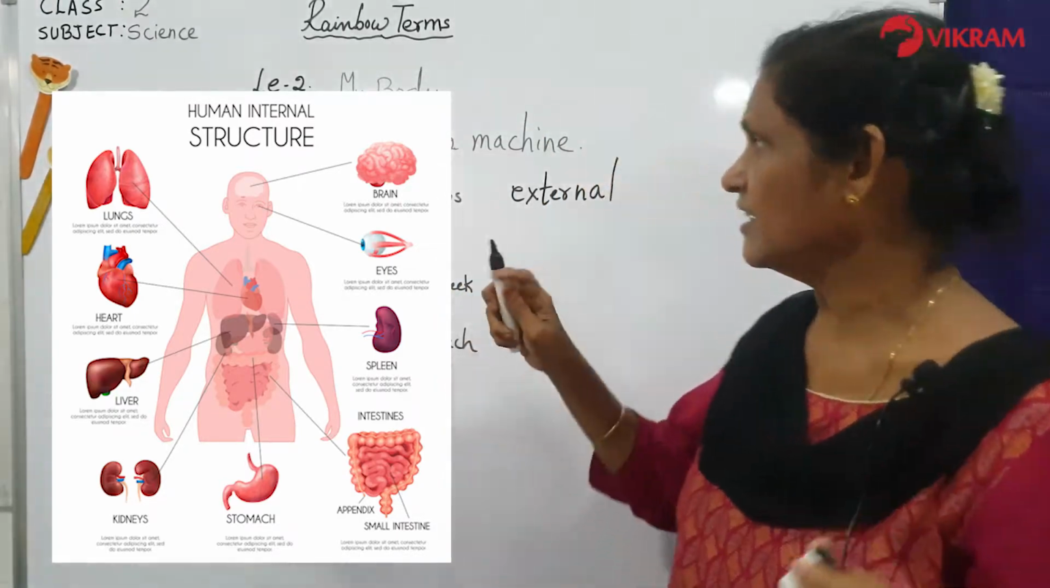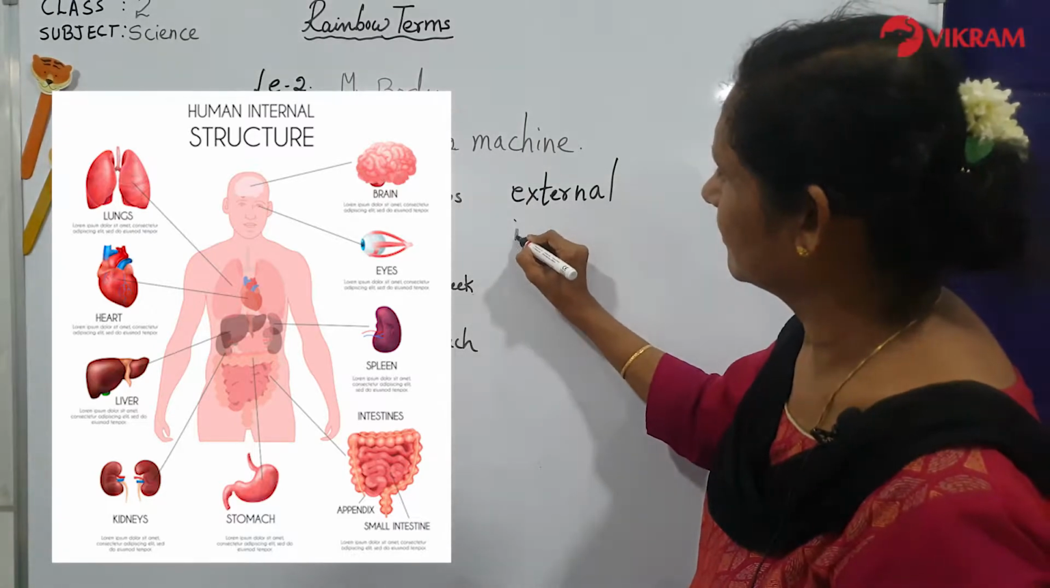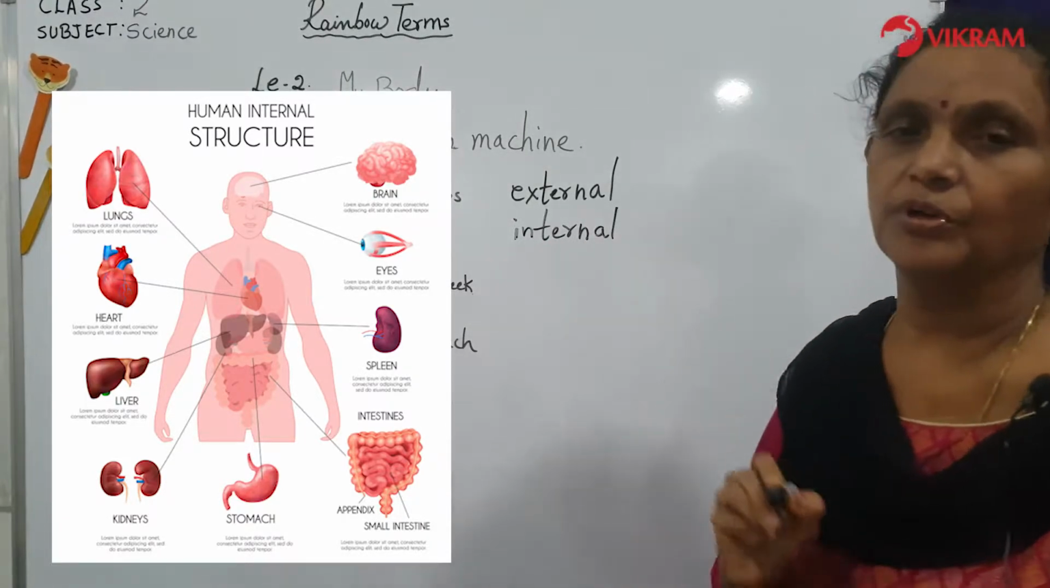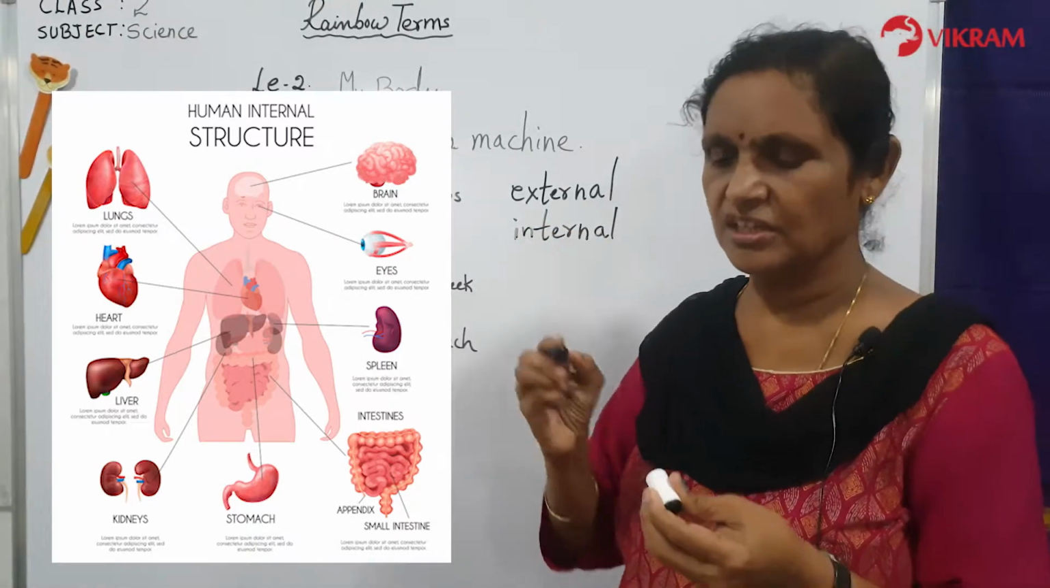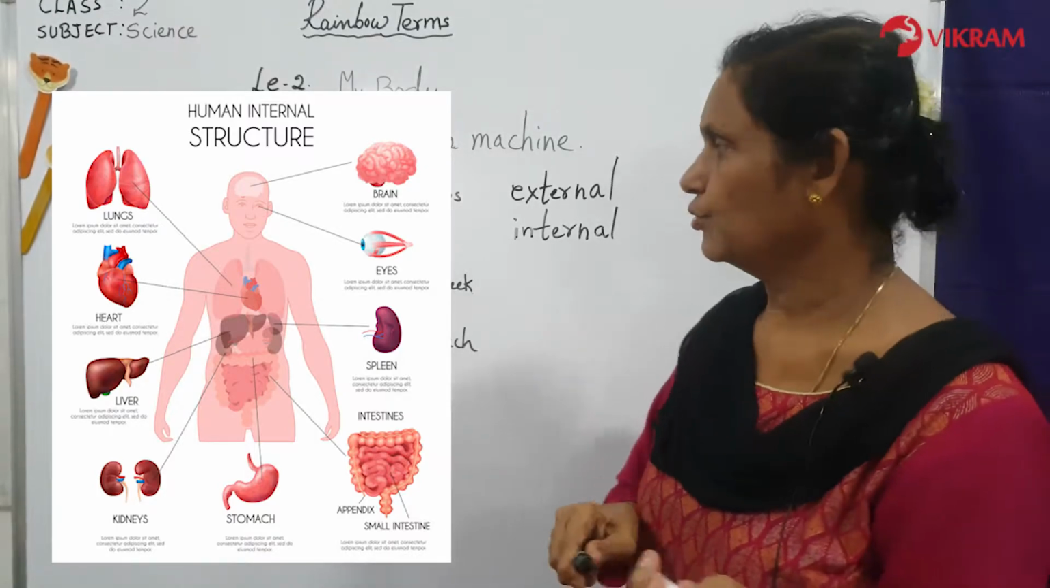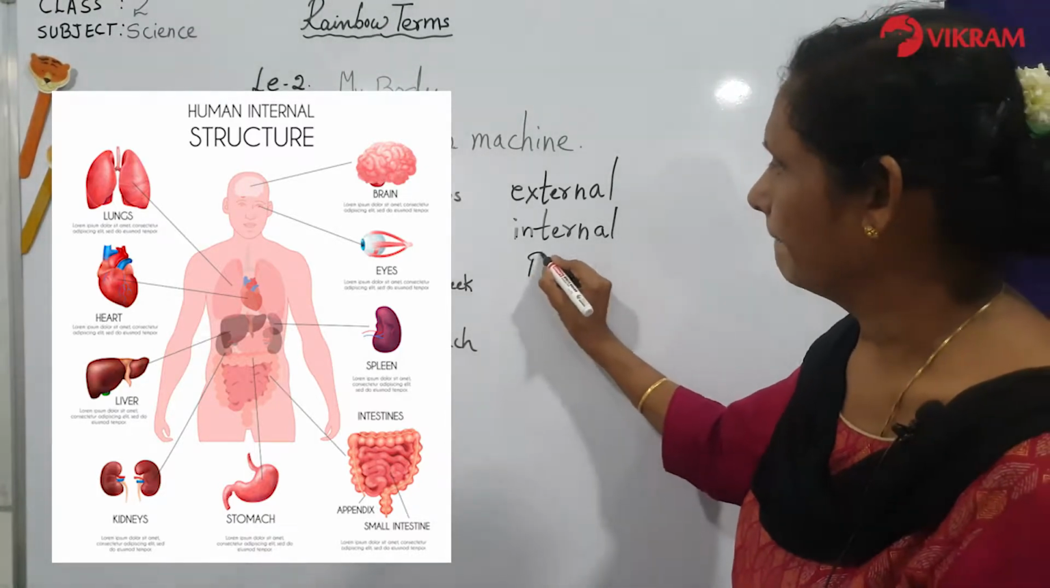Yes, these inside parts are called internal. So children, this is called internal parts of the body. These are inside, external, outside. So what are the internal parts of the body? So you have internal parts called brain.